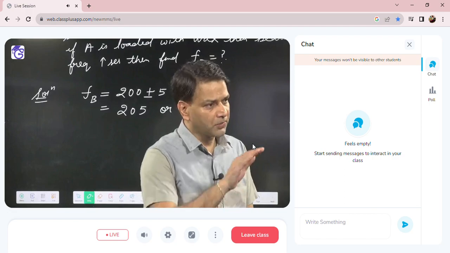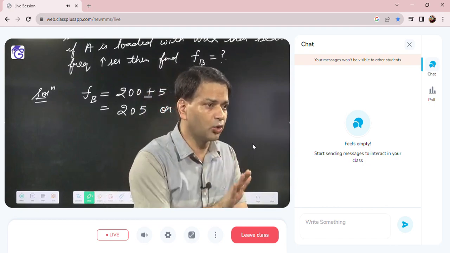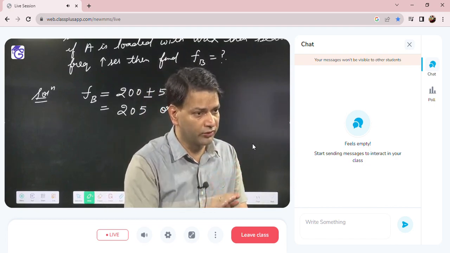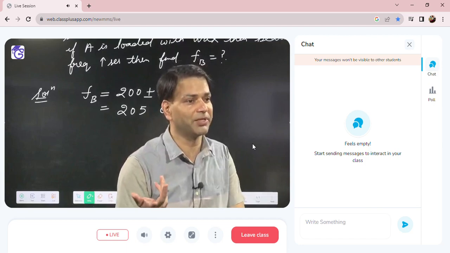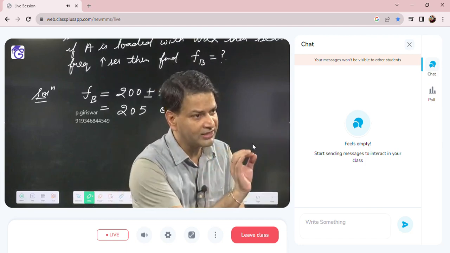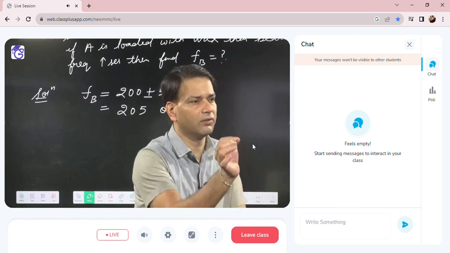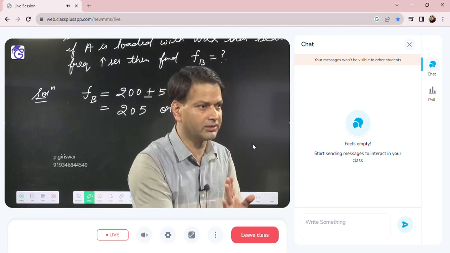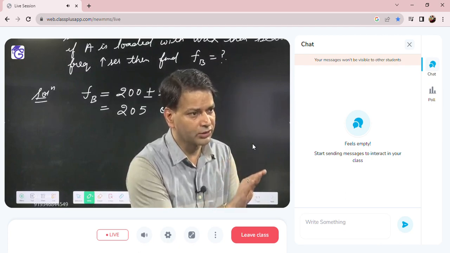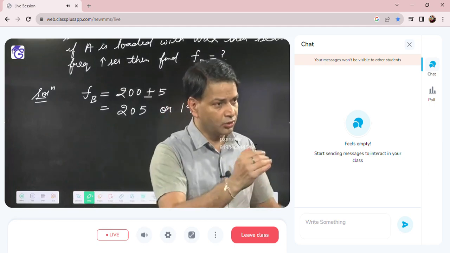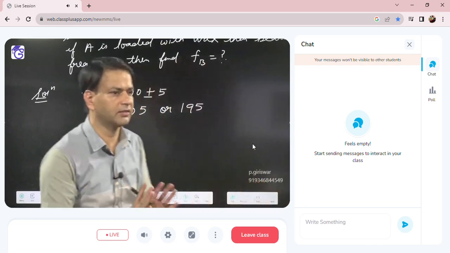So what we will do is change the frequency of A, because A is loaded. Earlier the frequency of A was 200. Now A is loaded, so we know that on loading the frequency of the tuning fork will decrease, but we will not decrease it too much, like 200 so that the frequency of A becomes 0. So we will change a small amount to check whether 205 is possible or 195 is possible. Like 0.5 you can increase or decrease according to the given problem. Here A is loaded with wax, so the frequency of A will decrease. Initially it was 200. Suppose after decrease it becomes 199.